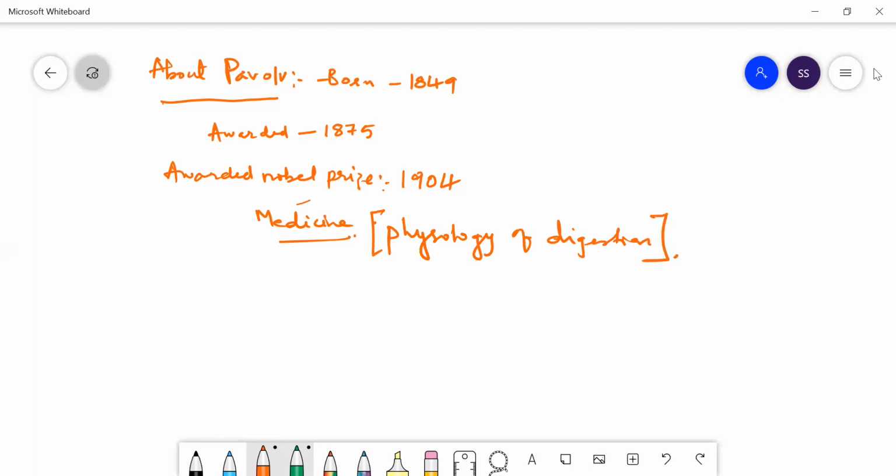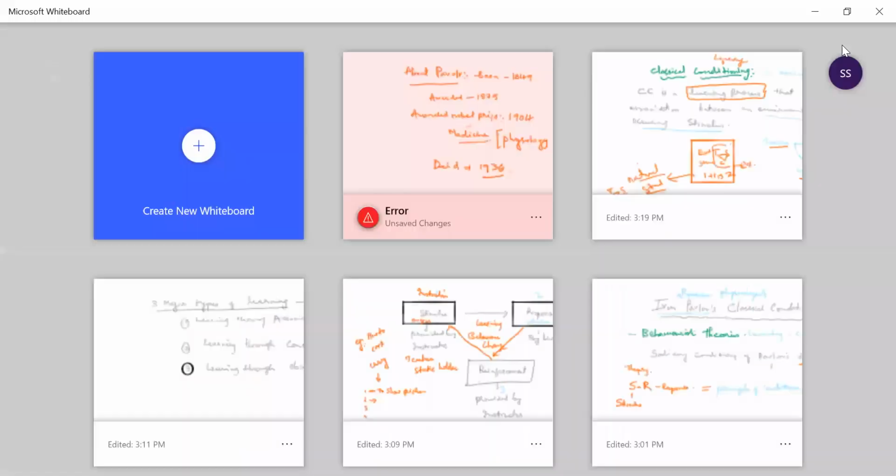So he was awarded in this area, and finally he died in the year 1936.